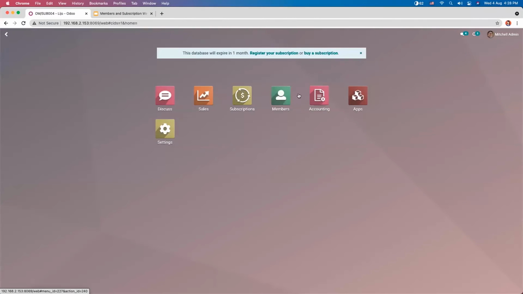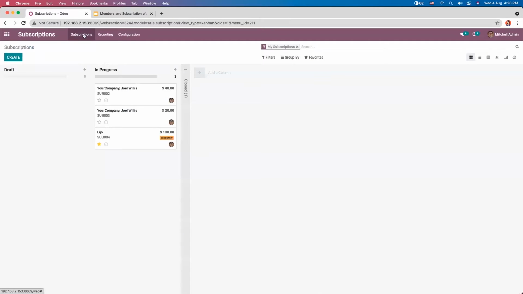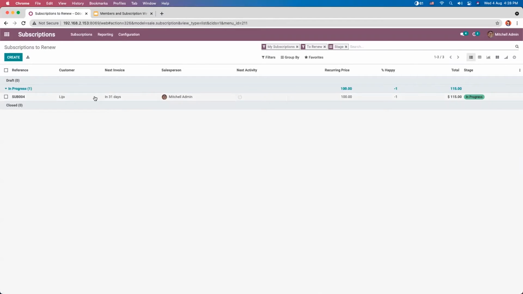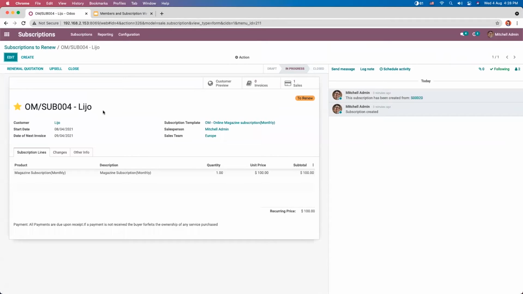Let us go back to our subscription module, and when you open it, here we can view and manage the subscriptions to renew. So when you click on that, here we can see we have one subscription in progress state that needs to be renewed. So when you click on that, we can view the details. So renew subscription, we can track. This feature comes to use when the customer is willing to pursue a subscription.